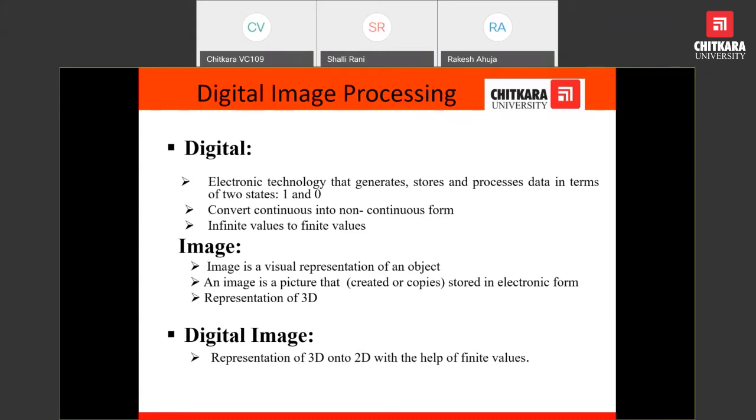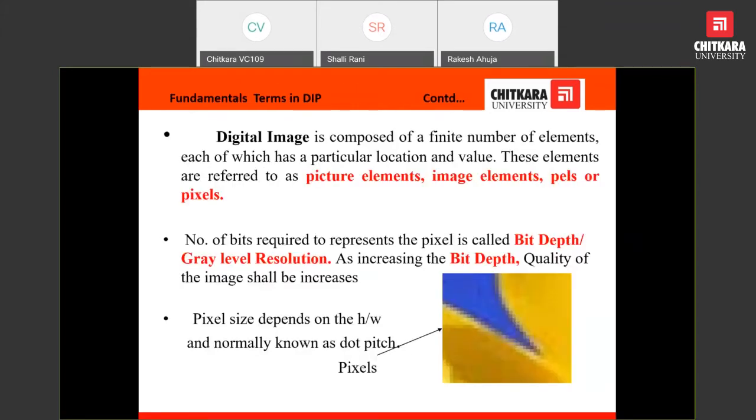The digital image means representation of a 3D image into a 2D image with the help of finite values. A digital image is generally composed of a finite number of elements known as pixels, picture elements, image elements, or tiles. It is the smallest unit that describes an image, and each smallest unit has a particular location as well as a particular value.